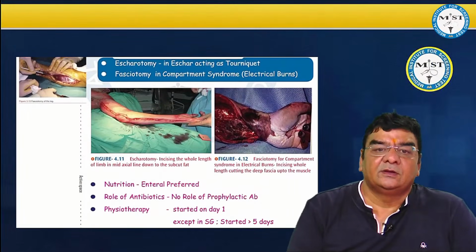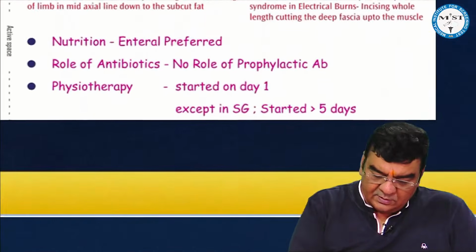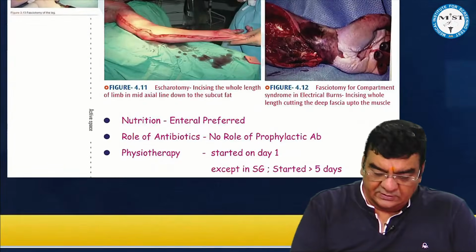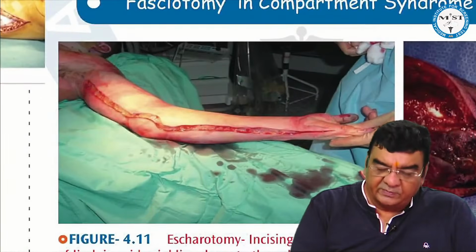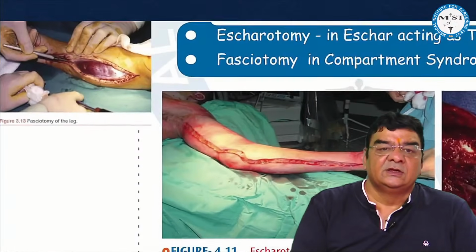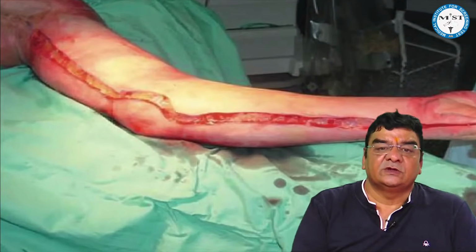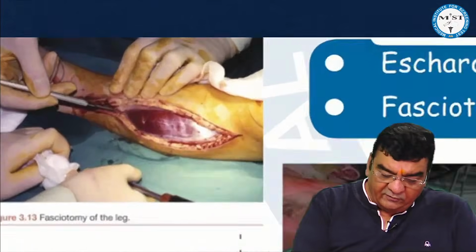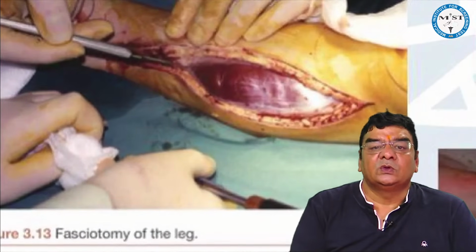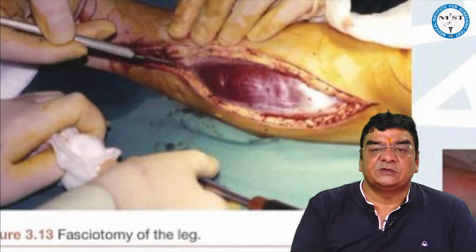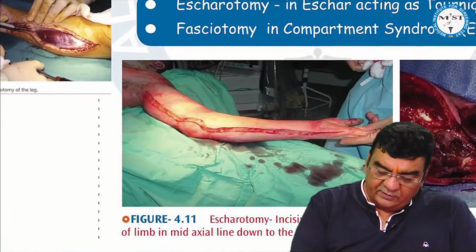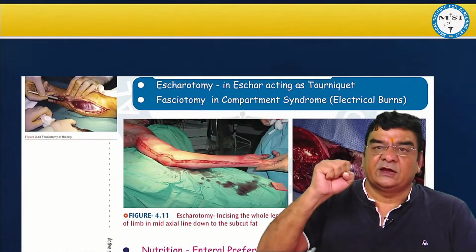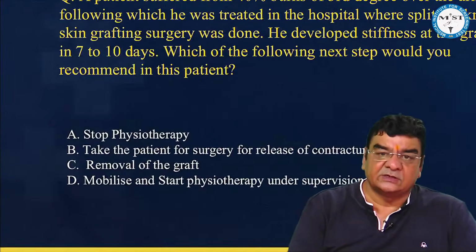Physiotherapy in skin grafting is started after 5 days, right? And this time there was a question in NEET PG exam where they showed something like this. Now, if it was just the cutting of the skin related to a burn patient, it was escharotomy. But if it was cutting of the skin, subcutaneous tissue and the fascia, then it would have been fasciotomy. The first impression might be escharotomy, because eschar can act as a tourniquet and compromise the blood supply to the distal part.